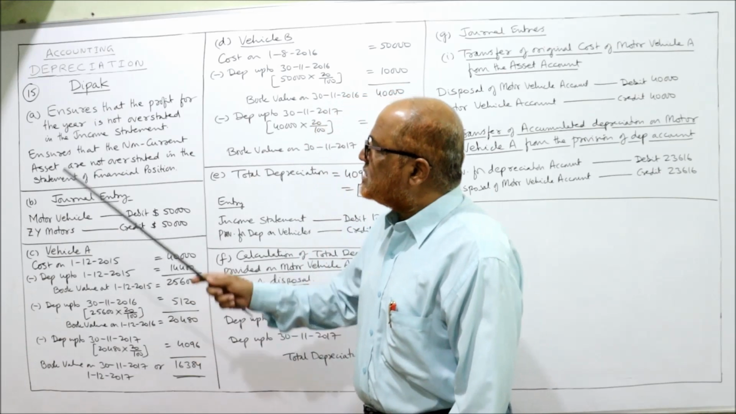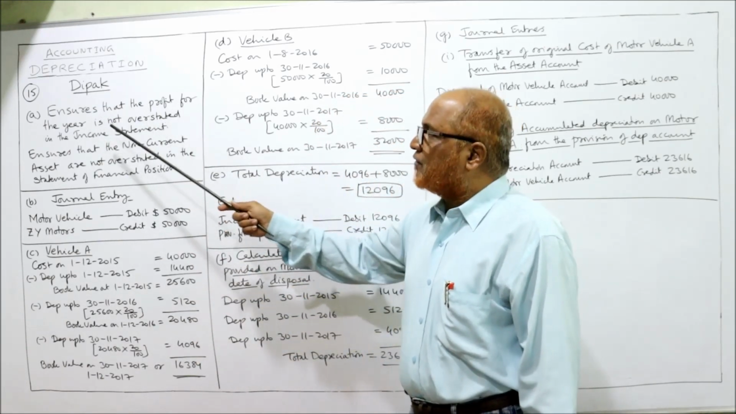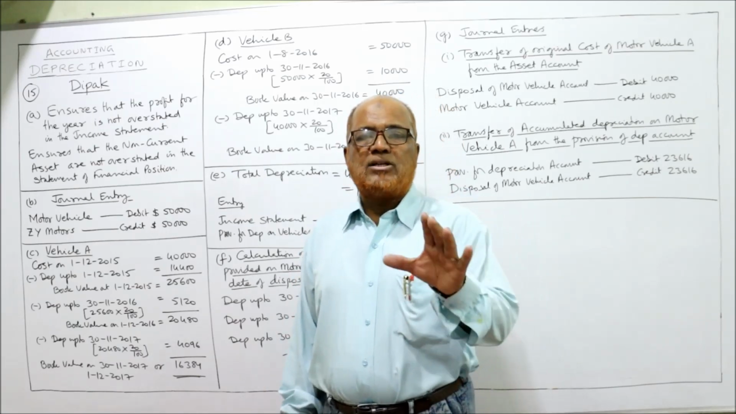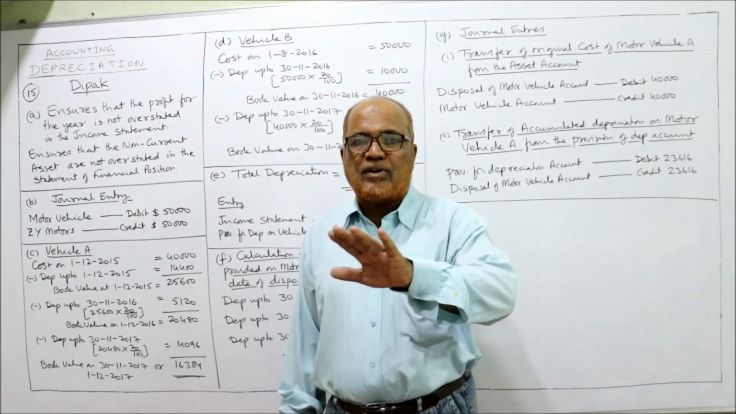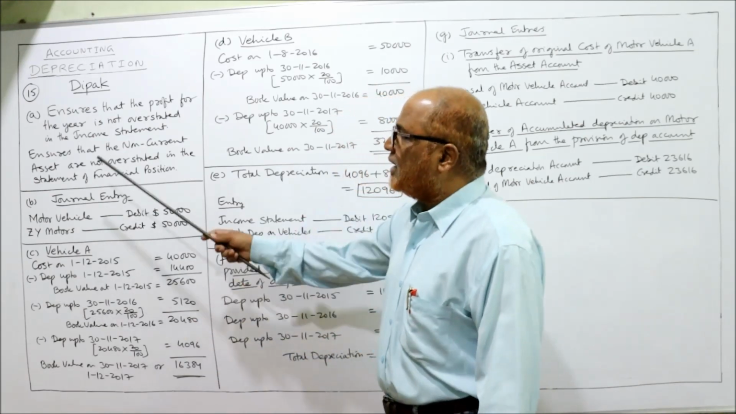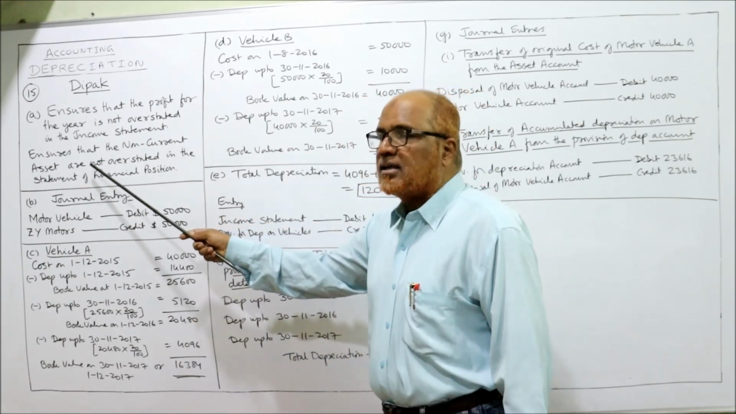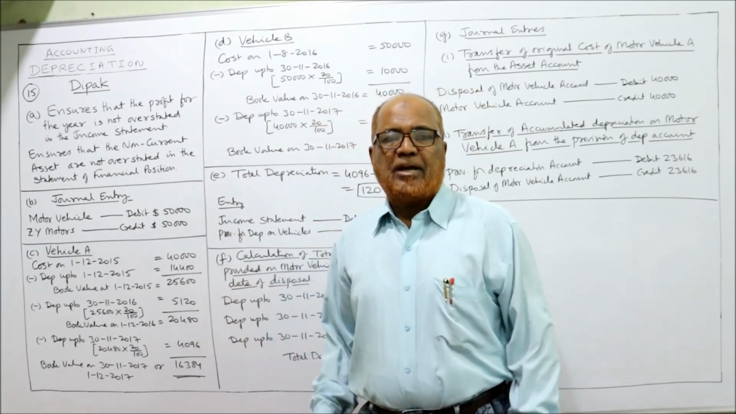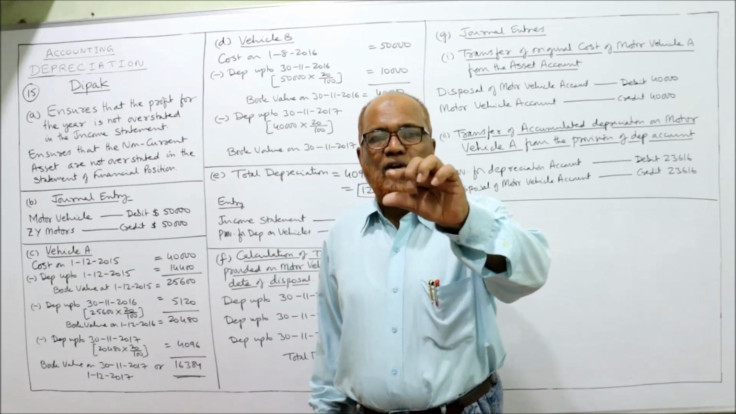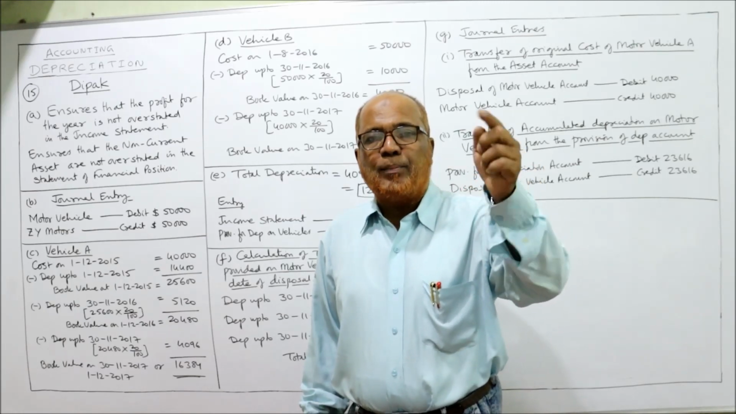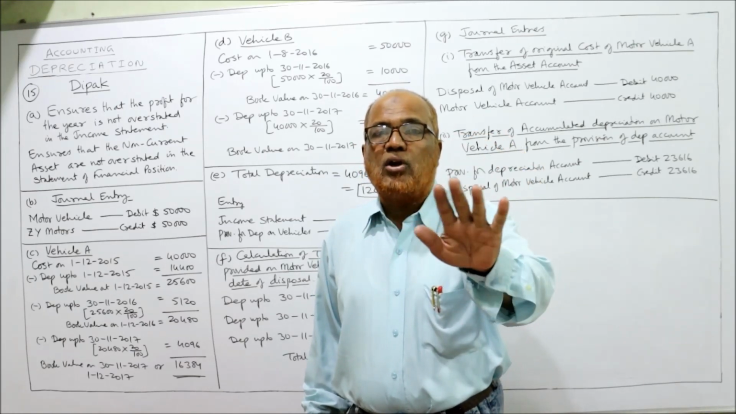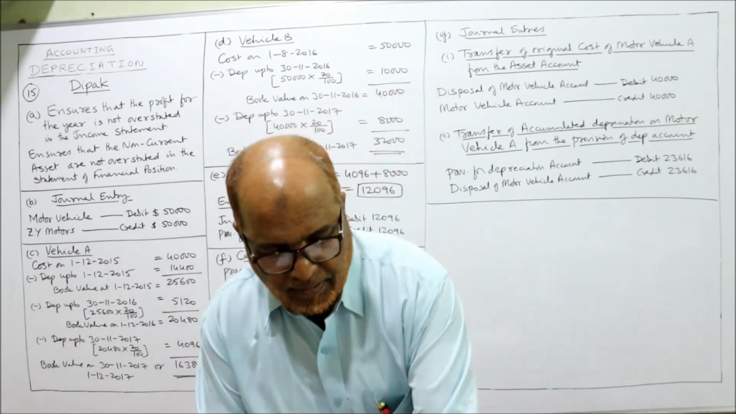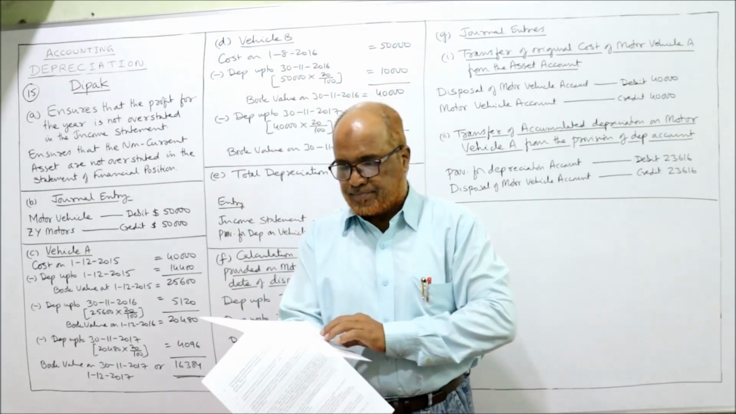So here the answer is: ensures that the profit for the year is not overstated in the income statement. That means by charging depreciation, the profit will not be overstated. Similarly, ensures that the non-current assets are not overstated in the statement of financial position. In the statement of financial position, we will find non-current assets. If we provide depreciation, non-current assets will not be overstated. That is the answer for the first A bit.